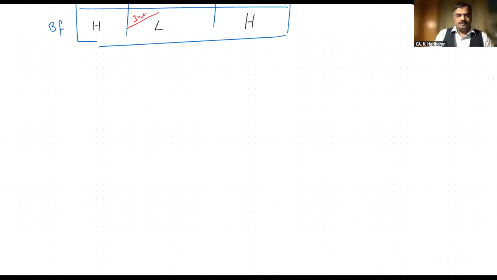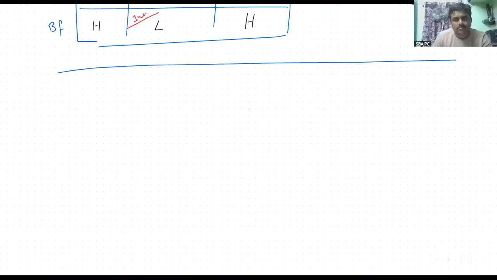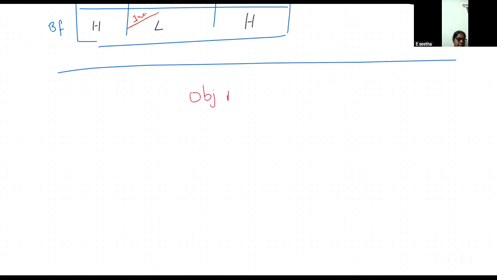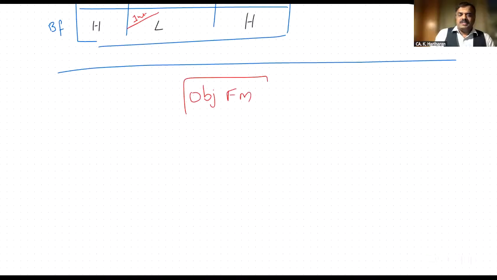Now, next. Why do we have to do the business? To make profit. Yes. What is it called? Objectives of financial management. With respect to objectives, we have two objectives with respect to FM.